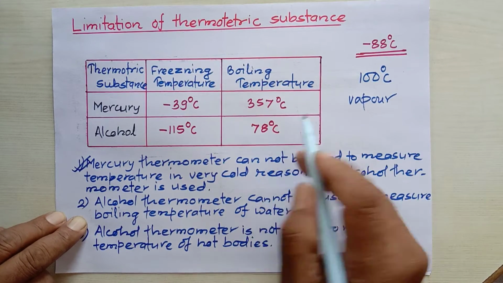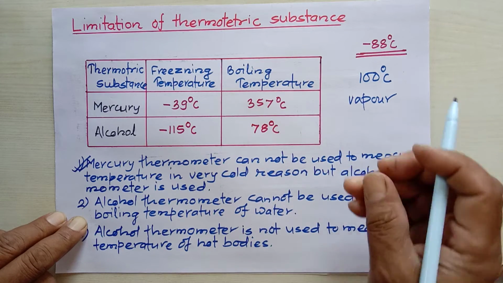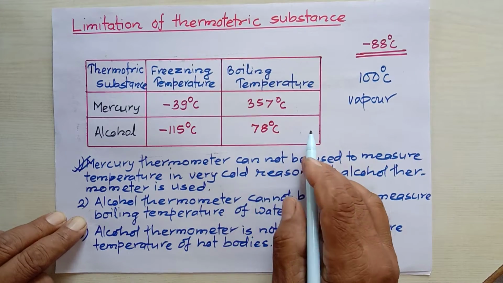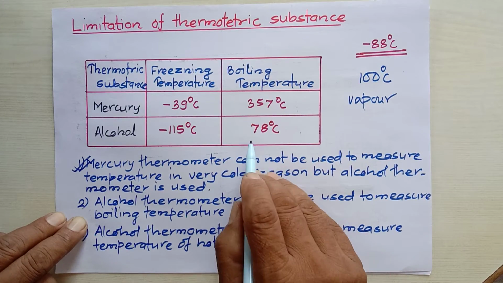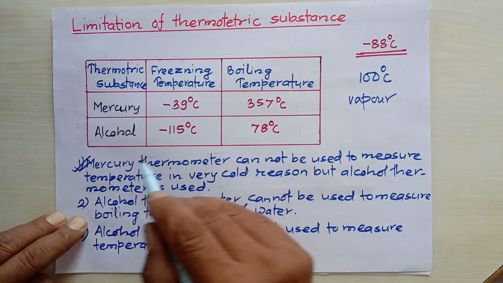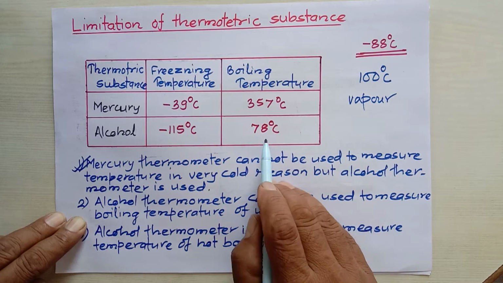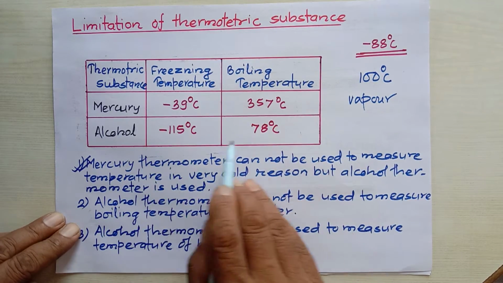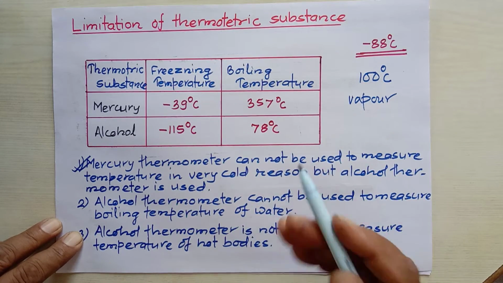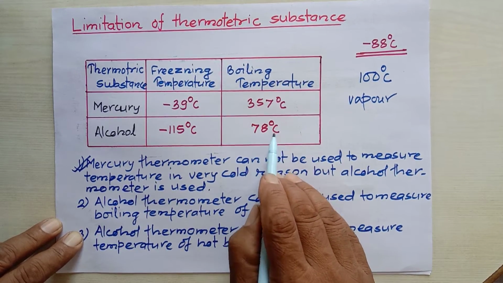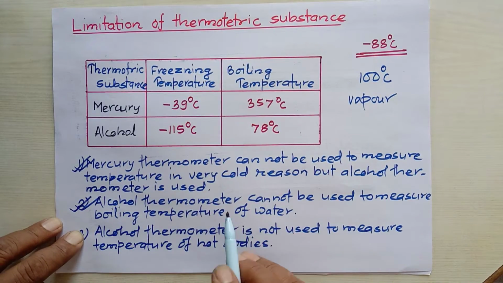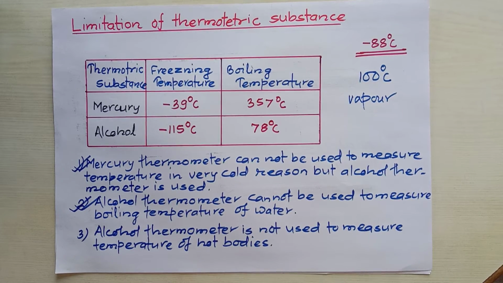I mean to say, when a liquid boils, it produces vapor, and the amount of vapor becomes very high, and that's why it exerts pressure in the glass bulb of the thermometer and throughout the capillary. Because of this pressure, the alcohol thermometer will break at the glass bulb. So we cannot measure temperature above 78 degrees Celsius using an alcohol thermometer. This is the limitation of the use of an alcohol thermometer.